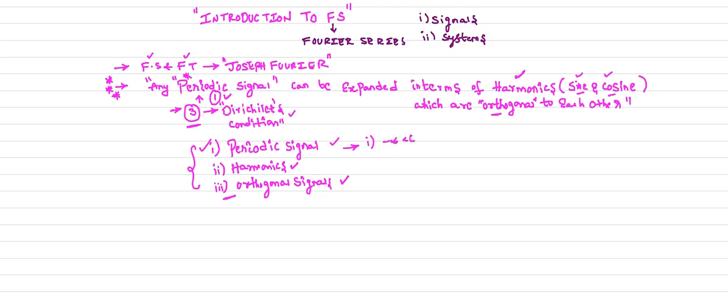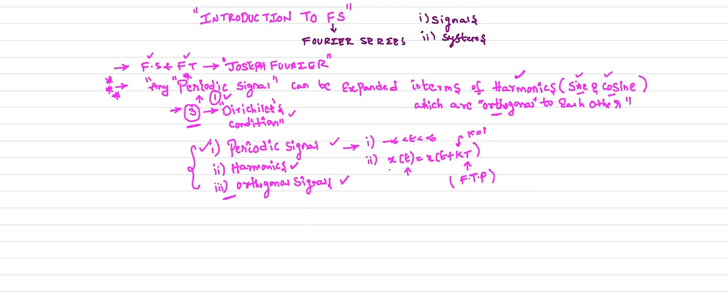The signal must be everlasting, defined in between minus infinity to plus infinity range. And what is the next condition? It must satisfy this relation, x of t equal to x of t plus k times T. At each and every instant of time, the signal must satisfy this relation, where capital T is the fundamental time period, which is the minimum time after which the signal repeats itself. Whenever k is equal to 1, we get the fundamental time period, which is your T.